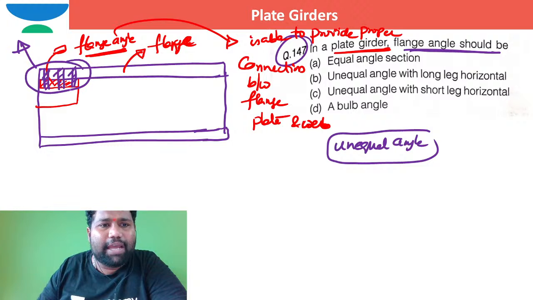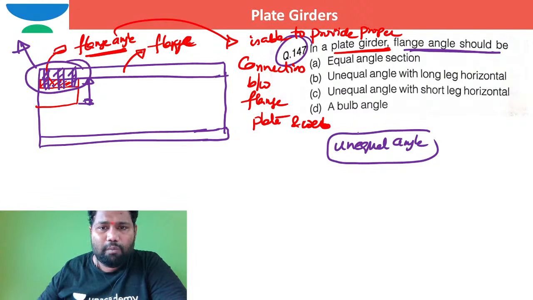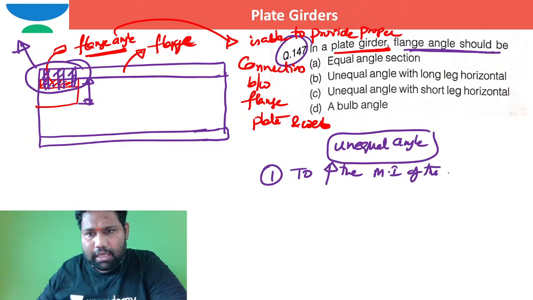This should be the higher leg, whereas this should be the lesser leg. Unequal angle is the best one, to increase the moment of inertia of the section.